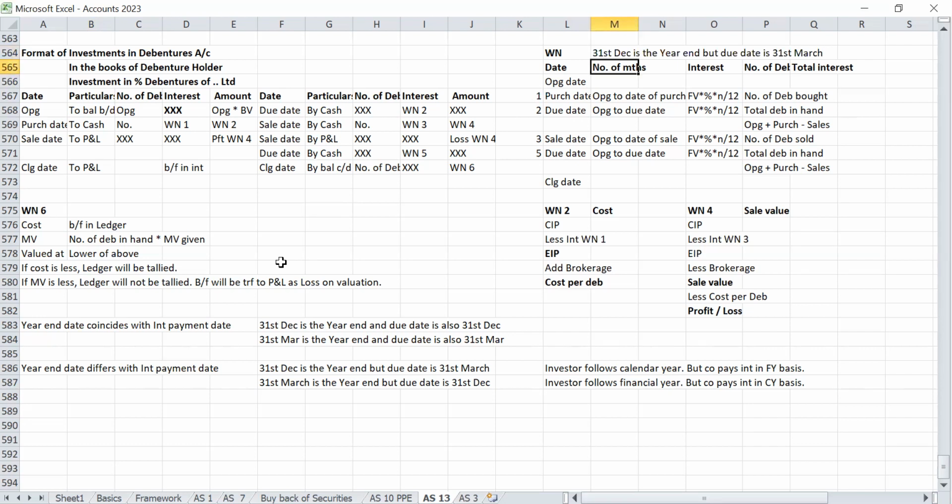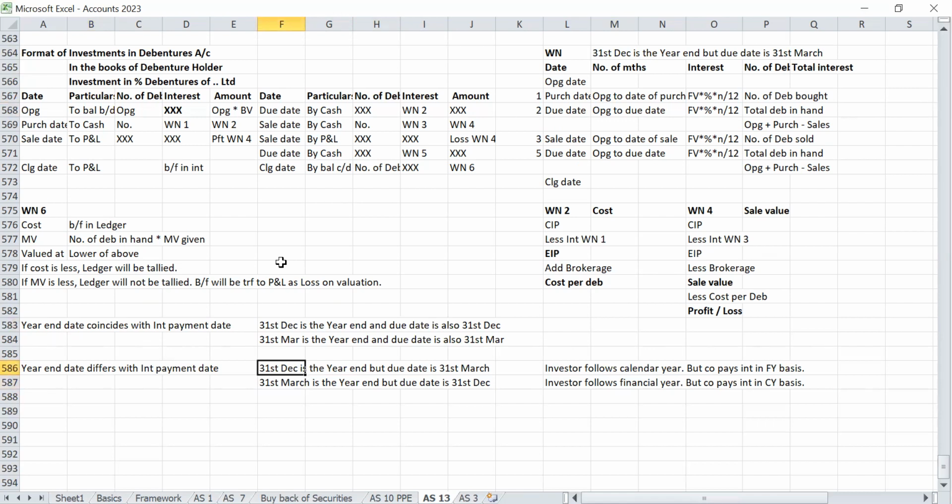In this case, what will the opening date be? The company follows the investor. In the books of the investor only we are preparing, correct? So the investor follows the calendar year, so the opening date will be 1st January. But on 1st January, the company has not paid interest for 31st December. The last payment date is 31st March.